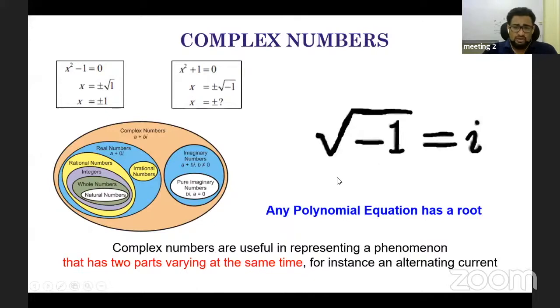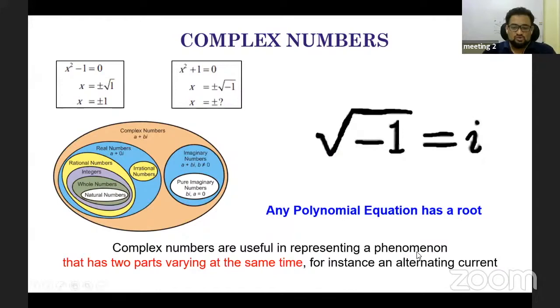Now the first perspective, the first story, is that complex numbers were introduced to solve polynomial equations. Any polynomial equation has a root, because complex numbers can also be real numbers. You can see here, a plus 0i is also a complex number, right? So now complex numbers are useful. To make our life simple and to solve our problems, we introduced complex numbers. Now coming to the second, philosophical aspect of complex numbers.